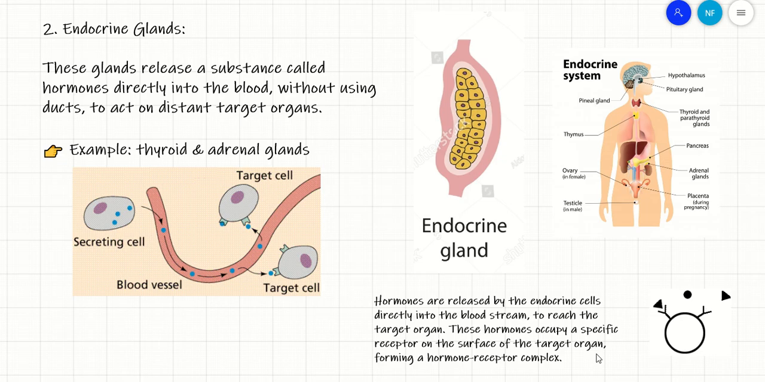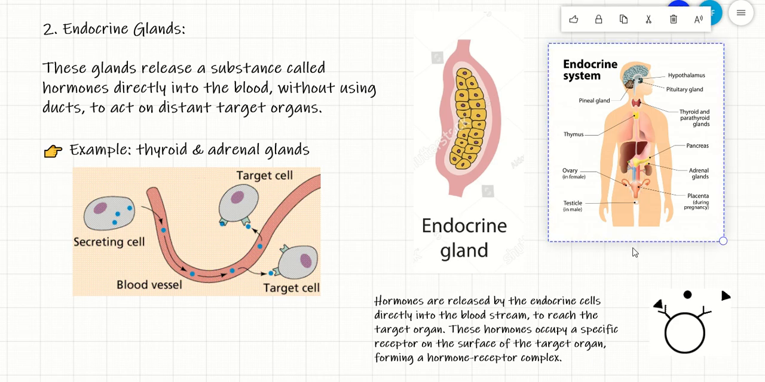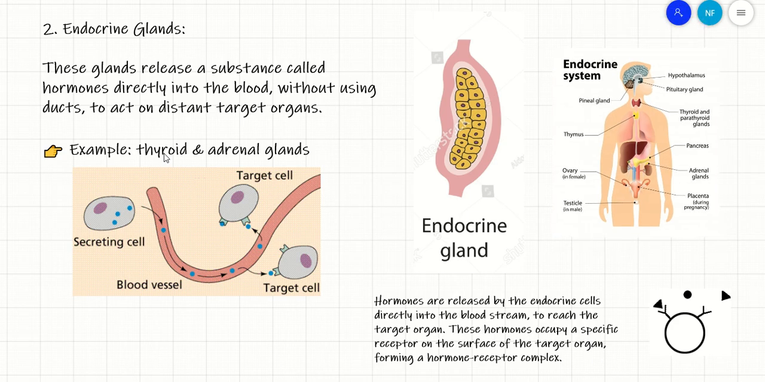Actually, there are many examples of endocrine glands in our body. This figure corresponds to these glands. Mainly, we will be discussing the thyroid and the adrenal glands.